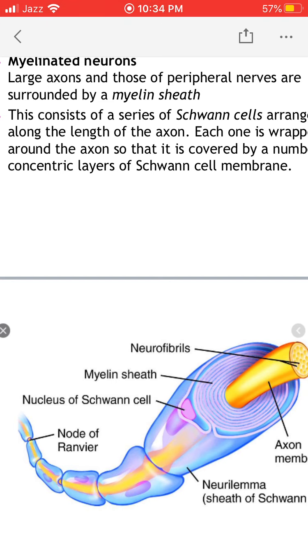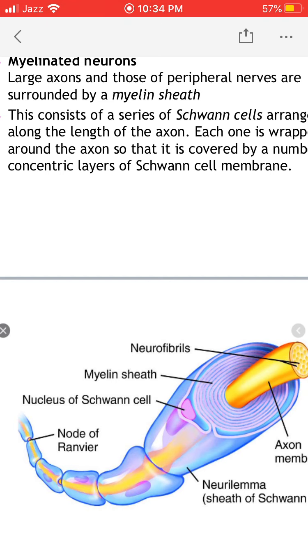So there are many Schwann cells around a single axon. You can see a large number of Schwann cells that are wrapped multiple times around the axon. Each Schwann cell is wrapped around the axon so that it is covered by a number of concentric layers of